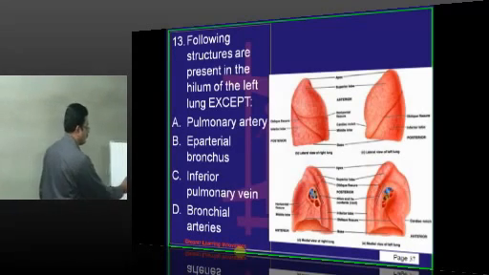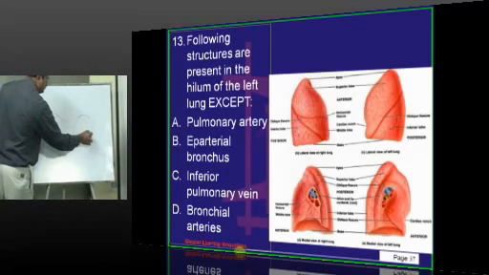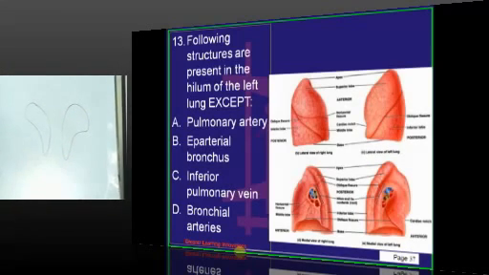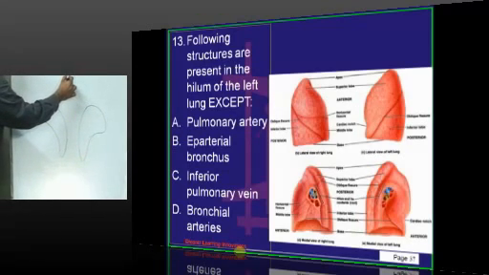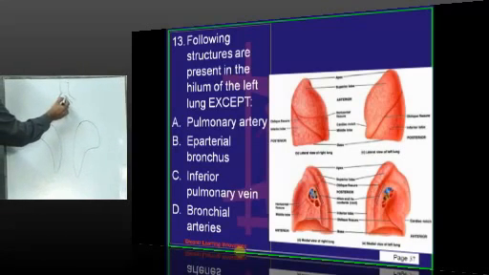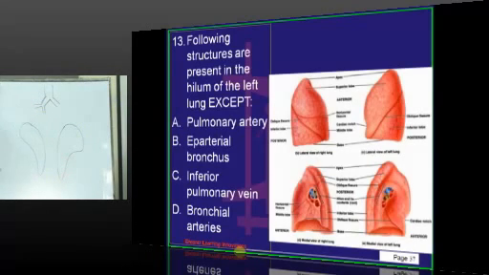Now, for the right lung, the trachea is dividing into two principal bronchi. On the right side, the principal bronchus divides earlier. The right principal bronchus is shorter, wider and more vertical. Then it is dividing into the eparterial bronchus and the hyparterial bronchus. So, you find the pulmonary artery, a bronchus present above, which you call the eparterial bronchus, a bronchus present below, the hyparterial bronchus, and the superior pulmonary vein and inferior pulmonary vein. These are the structures present in the hilum of the right lung.